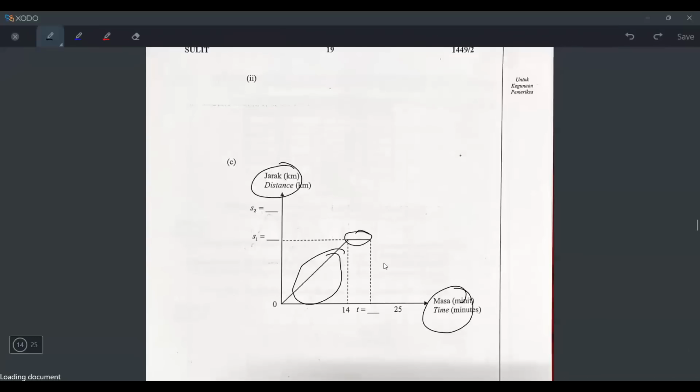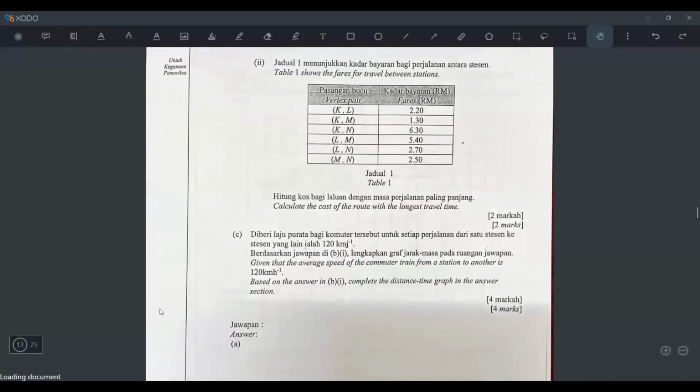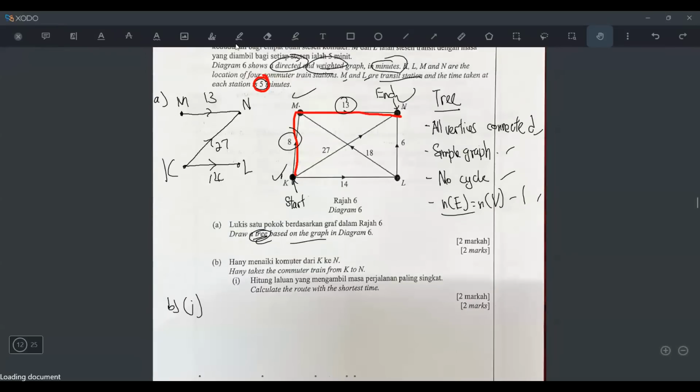Okay, because if it's a DTG, this is moving forward, this is stop, right? And it stops for 5 minutes. It means that it doesn't stop for 5 minutes here, and at the end also, it only stops at M. If this is the jalan I take, the 5 minutes is only spent at the M. The K doesn't. So when you go to K, you will go straight to the train and then you spend 8 minutes and then tambah 5 minutes here. It means that if I jalan here, the time taken will be 8 plus 5 plus 13, which is 26